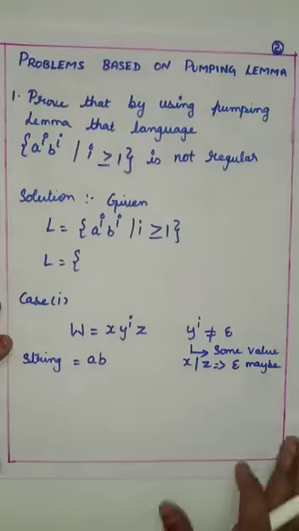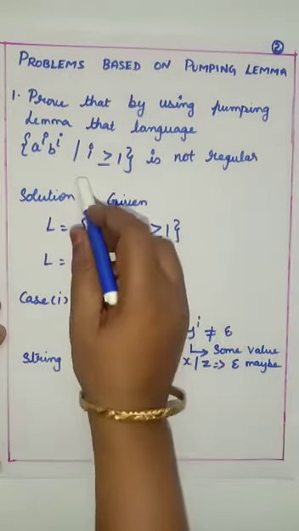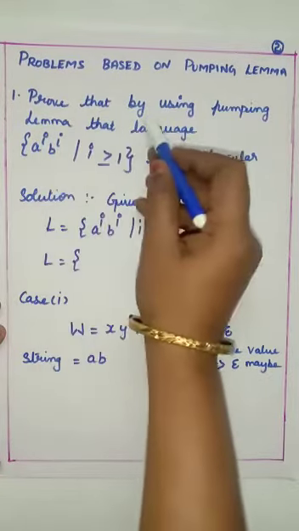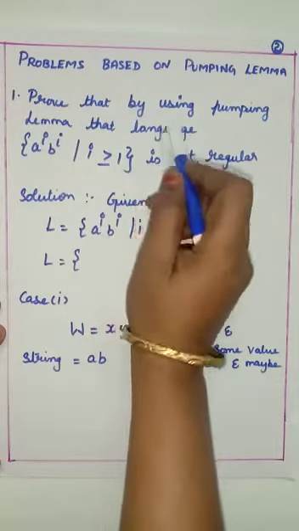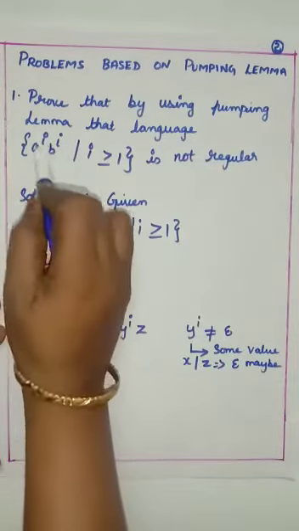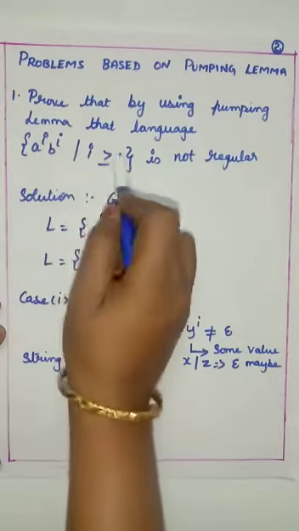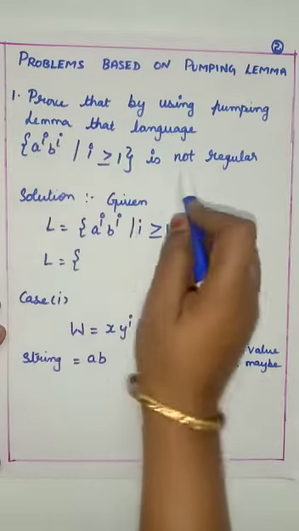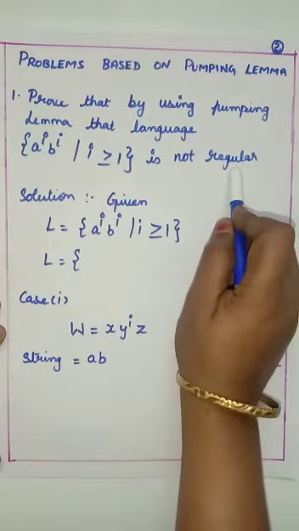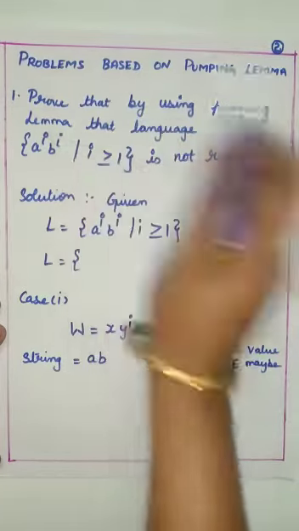And now we are going to solve a sum based on the pumping lemma theorem. I am going to prove, by using the pumping lemma, that the language L, in which I generate strings a to the power of i, b to the power of i, where i is greater than or equal to 1, is not regular.